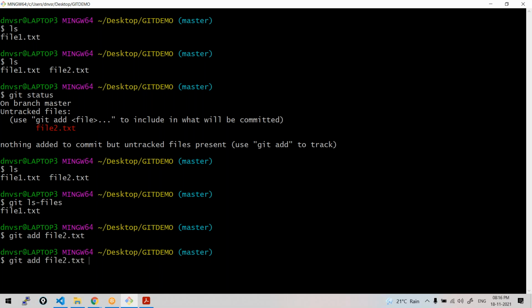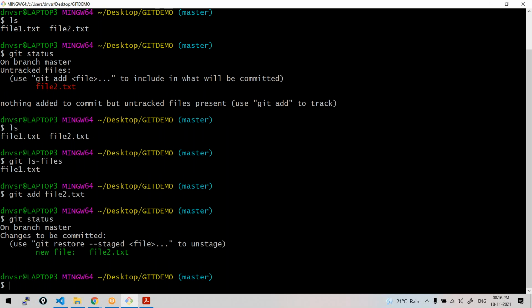Ma'am, suppose if you use dot, again file1 will be added to local? No, it's already added, right? Whatever in your working directory will be added, it is already there in the local repository. And now if you see the status, it will ask us to commit, isn't it? Let's see the status. It says changes to be committed, means it's in the staging area now. It will ask us to commit.